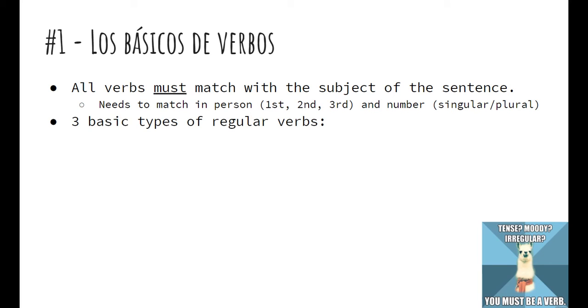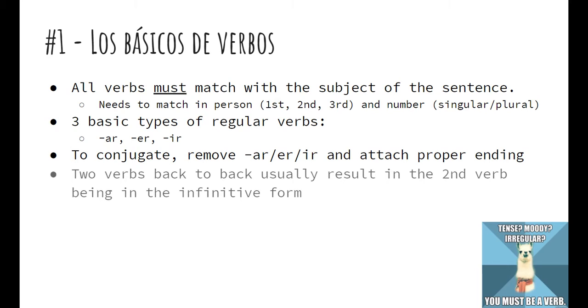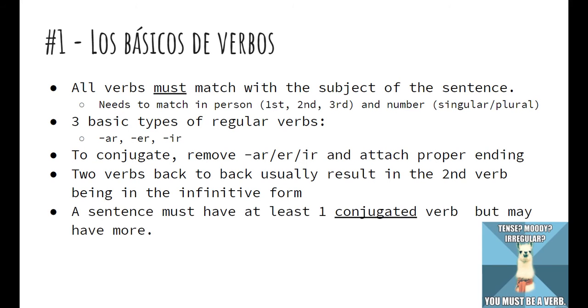We have three basic types of regular verbs, AR, ER, and IR. And to conjugate, remove AR, ER, and IR and attach proper endings. Two verbs back to back usually results in the second verb being in the infinitive form. And a sentence must have at least one conjugated verb but may have more.